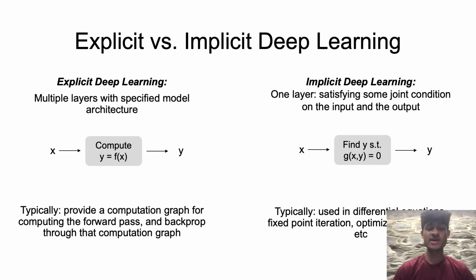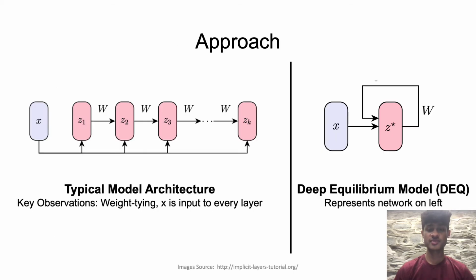It's only one layer, and we are seeking to satisfy some joint condition on the input and output. So given some function g and an input x, find a y such that that function is equal to 0. We see this a lot in things like fixed point iteration, optimization problems, differential equations, etc. And their use is largely motivated by the key observation that hidden layers of many deep sequence models end up converging towards some fixed point. And so having multiple layers doesn't really do too much for us.